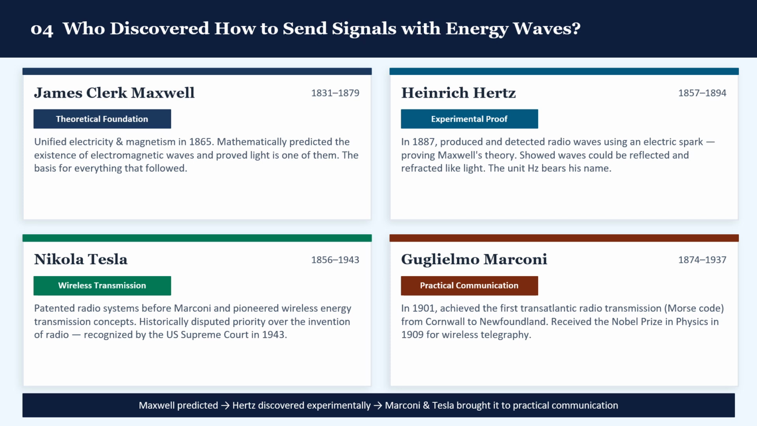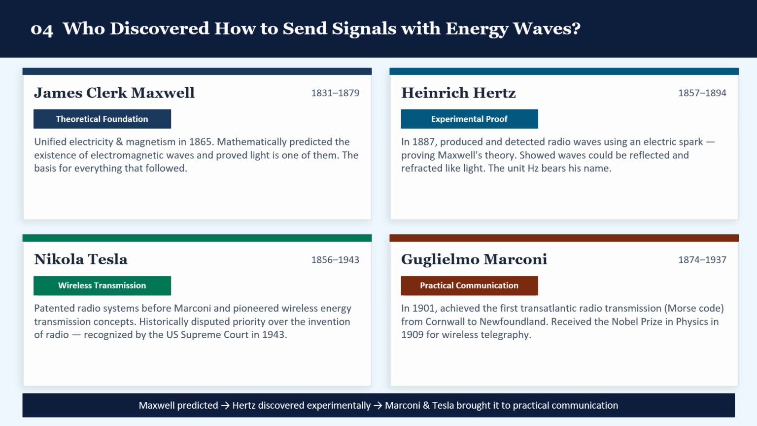Heinrich Hertz, from 1857 to 1894, was the one who actually proved Maxwell right. In 1887, he used an electric spark to generate radio waves in his lab and detected them on the other side of the room. He showed they could be reflected and refracted just like light. The unit of frequency, hertz, is named in his honor.